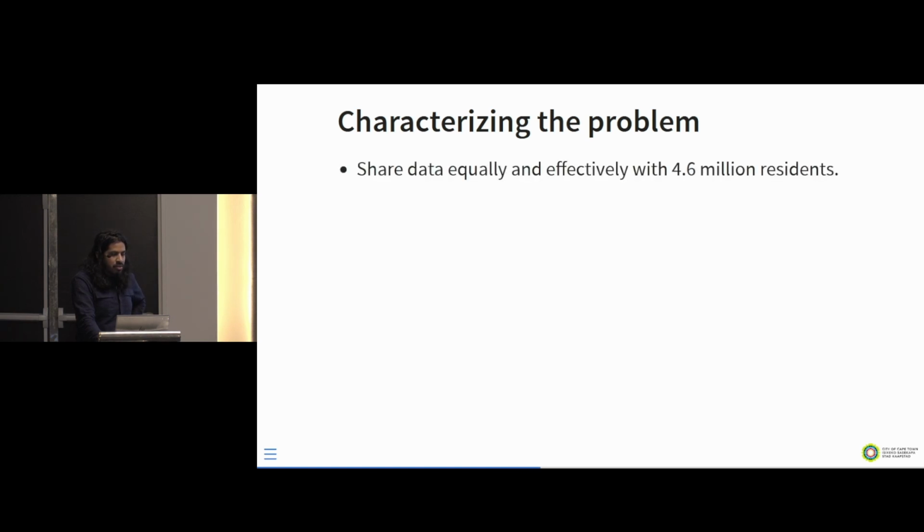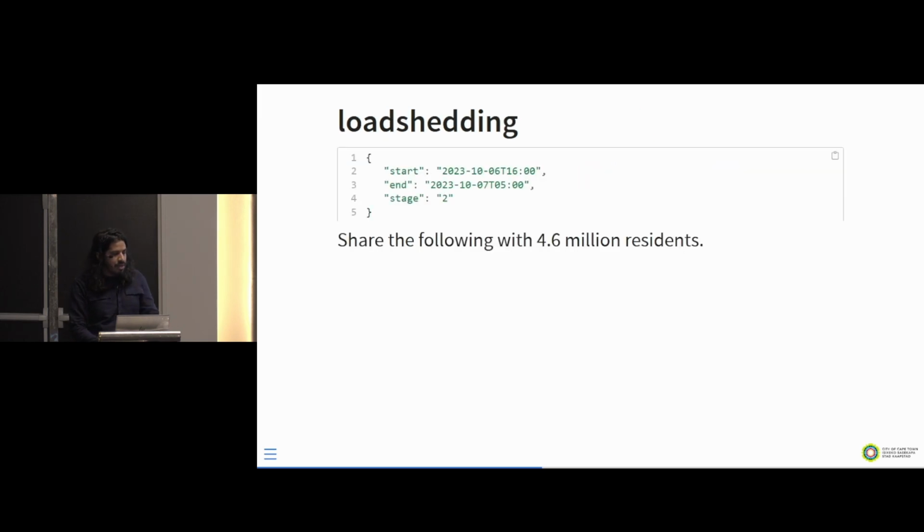Our key thing is we want to share data equally and effectively with the 4.6 million residents within the city. That's the key problem. We want to leave the process that's internal within those particular teams, and it's all about them working effectively with the data as a data science team.